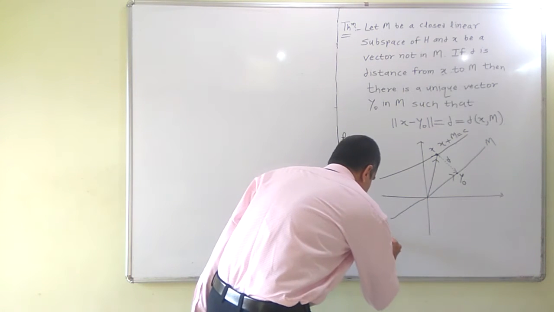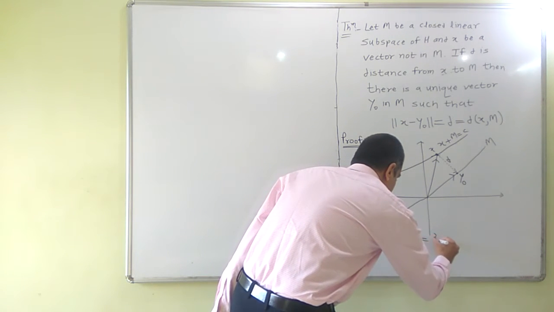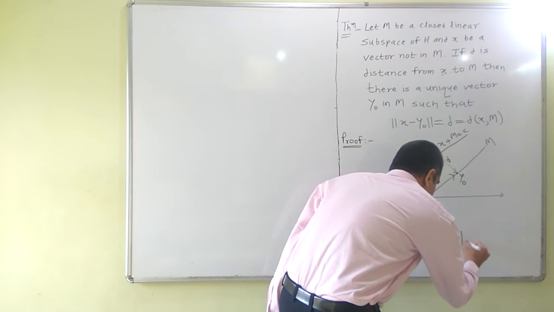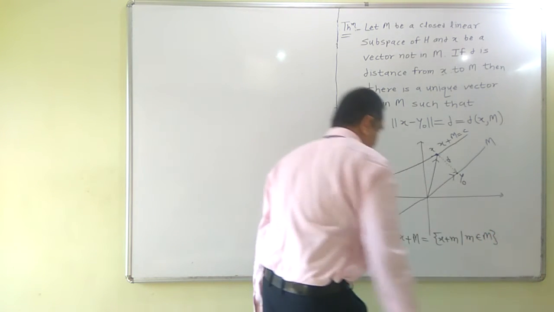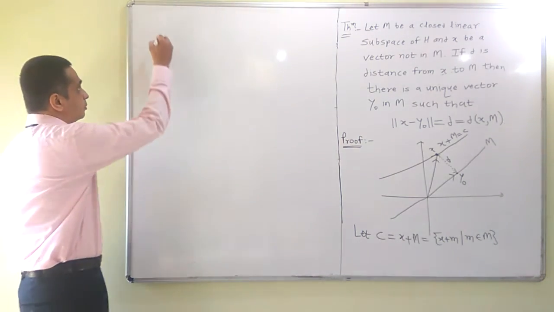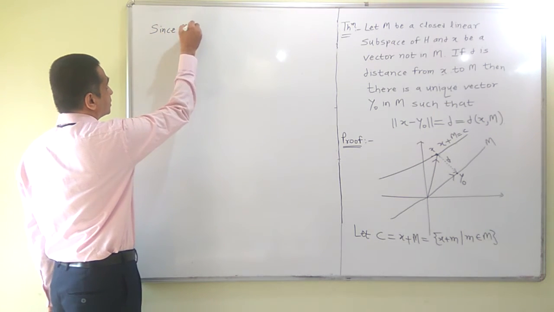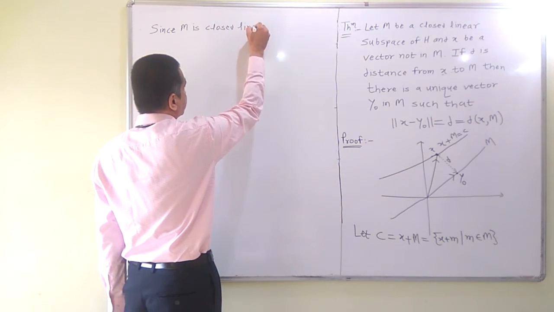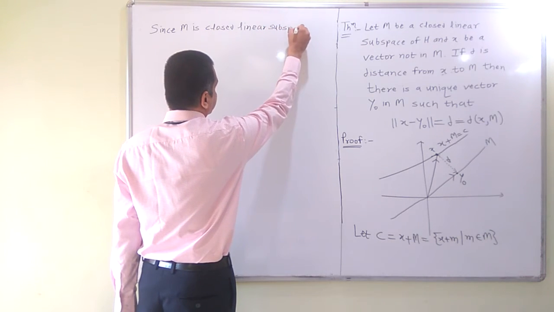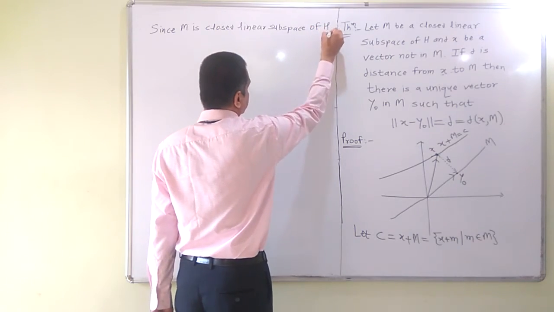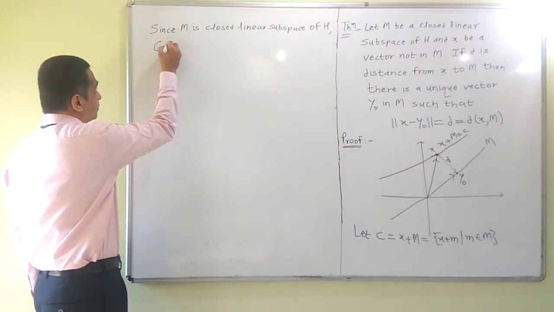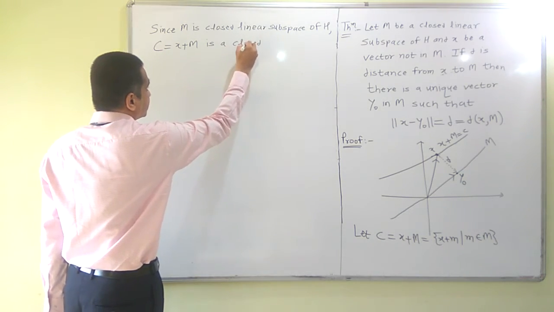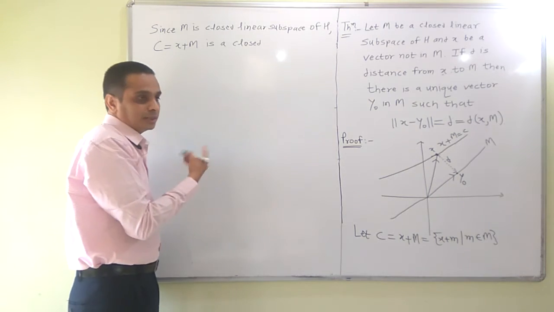Let C equal X plus M, which is the set of all vectors of the form X plus m, where m belongs to M. Since M is a closed linear subspace of H, it is easy to observe that C is convex, because it is a subspace translated, and because M is closed, X plus M is also closed.